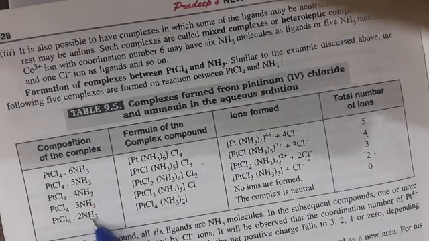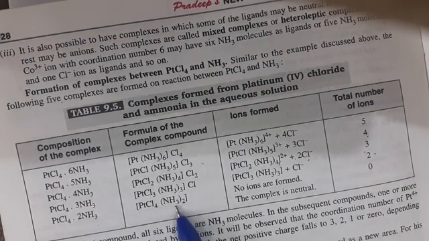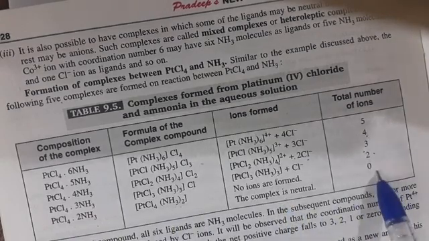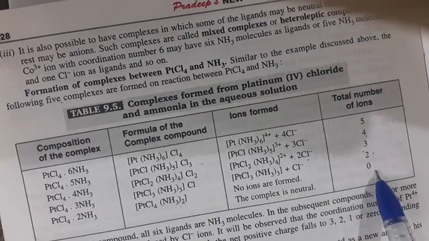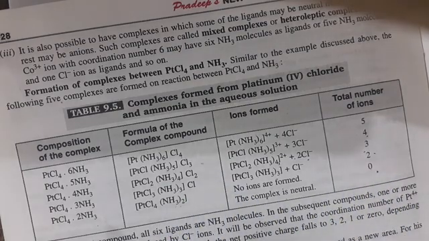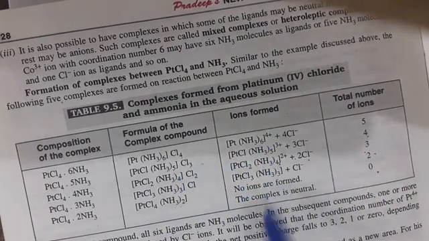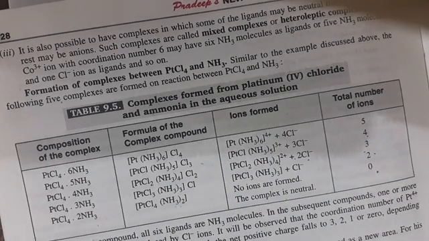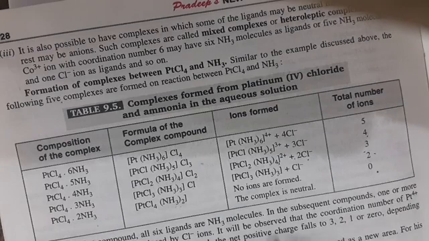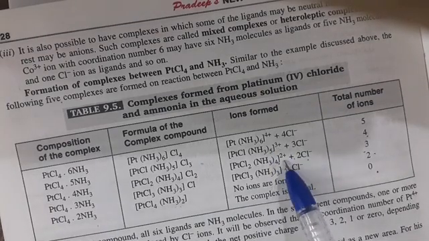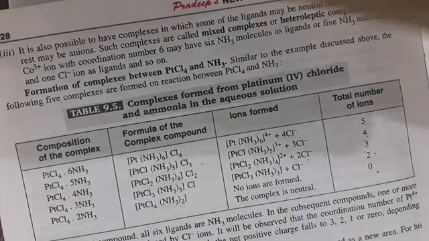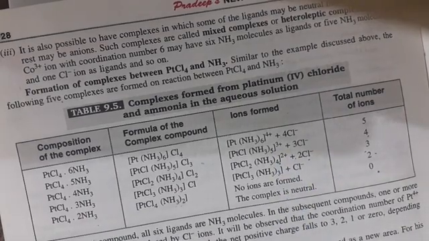When you change the composition to 2 ammonia, all the 6 ligands are inside the bracket, so this is a non-electrolyte. No ions are formed, so the complex is neutral, and the total number of ions is 0. So in all these compounds, the coordination number is the same, that is 6. Platinum has coordination number 6, whereas the oxidation state, the net positive charge, here is 4, here is 3, here is 2, here is 1. So the oxidation state decreases.